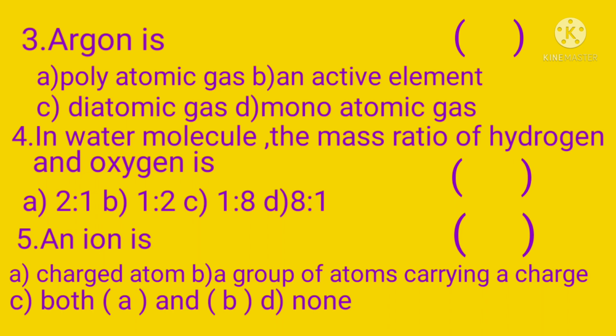Fifth one, an ion is: A, a charged atom; B, a group of atoms carrying a charge; C, both A and B; D, none. And second Roman, fill in the blanks.